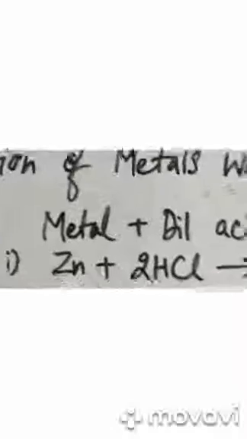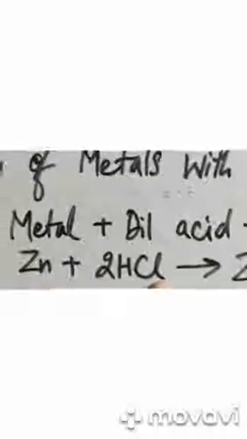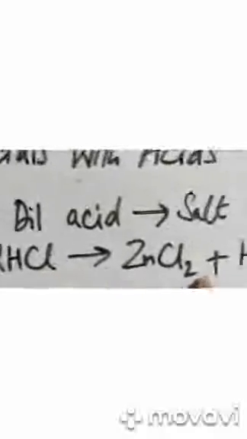So always, whenever any metal reacts with any of the dilute acids, it will give us salt plus hydrogen gas. I have taken a few examples for you. Take the metal zinc. Zinc, when it reacts with hydrochloric acid, gives us zinc chloride, ZnCl2, plus a release of hydrogen gas.